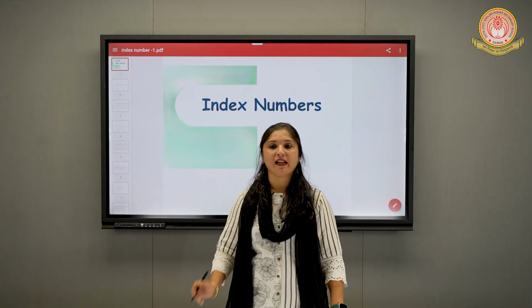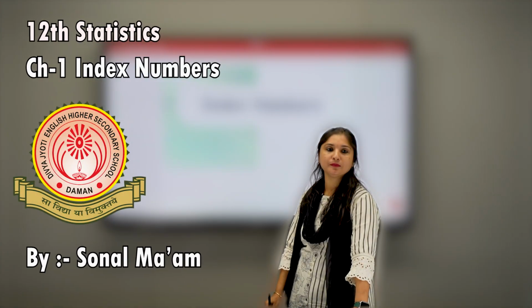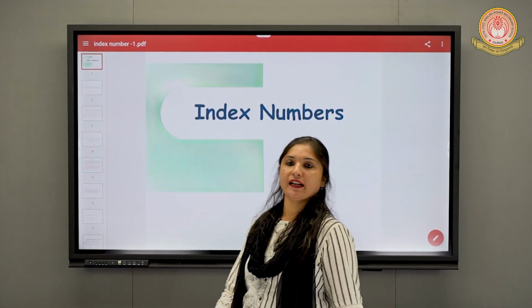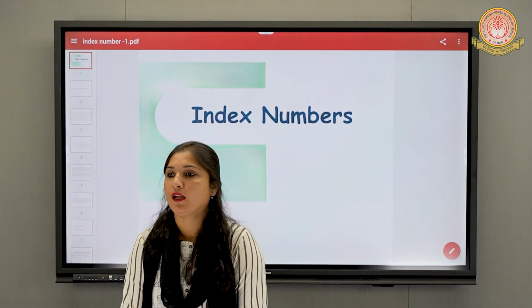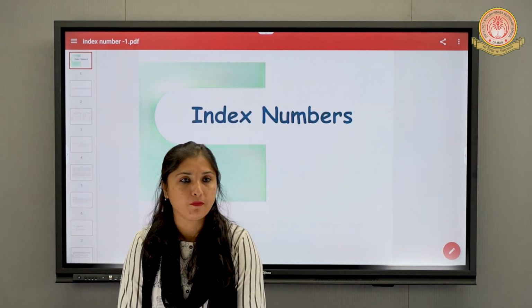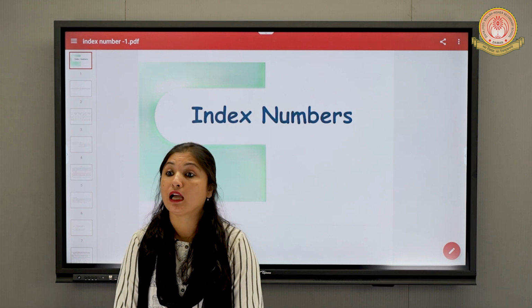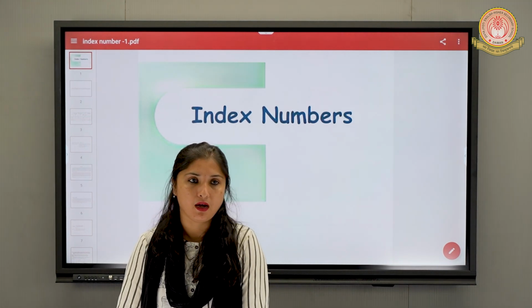So today we are going to start the first chapter of statistics, that is index number. Before starting this chapter, I would like to tell you about the weightage of this chapter. In board we have weightage of 12 marks without any option. With option, the weightage will be 16 marks.